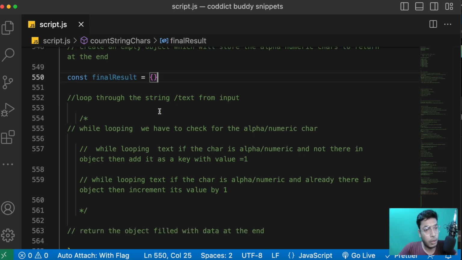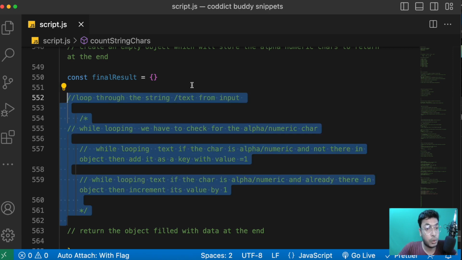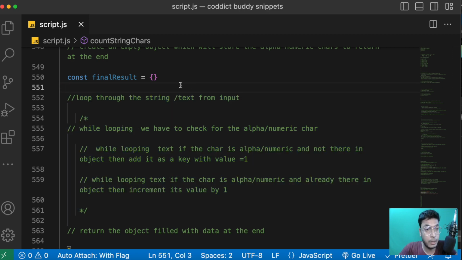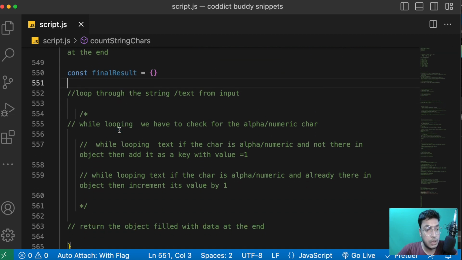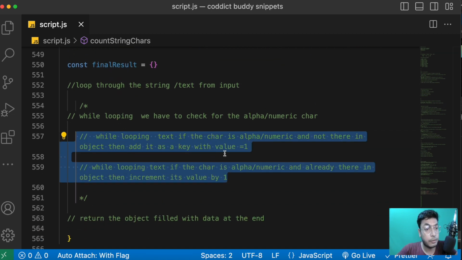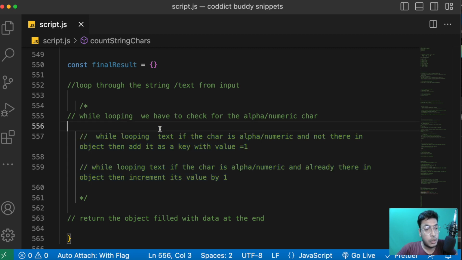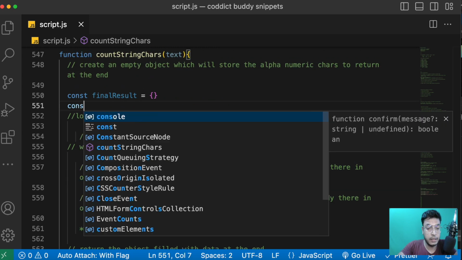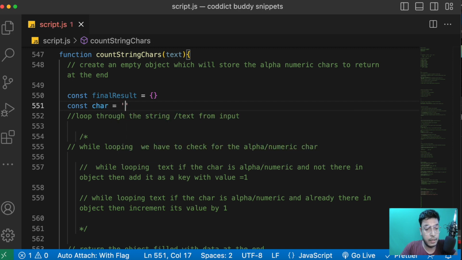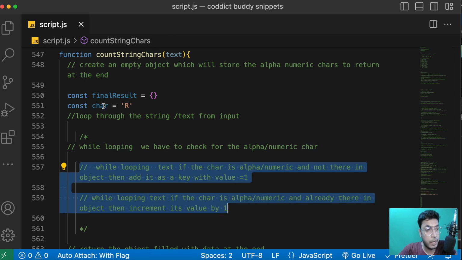Now, in case you are facing a hard time looping through the array, then obviously you are not going to get the job, because that's a basic thing you have to understand, like how to loop through a string or array or any data structure. So in case you are unable to loop it, how should you tackle it? You should start focusing on these steps, whichever are written inside the loop. You take a character, store a character in this one, and then try to solve these steps for that particular variable.